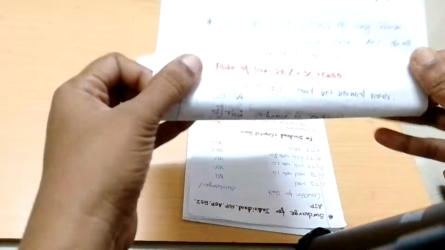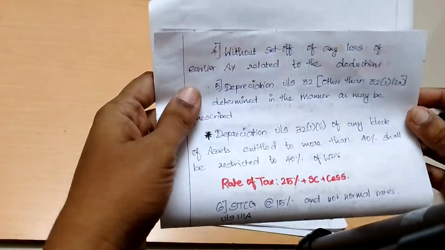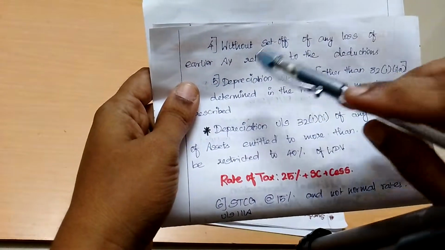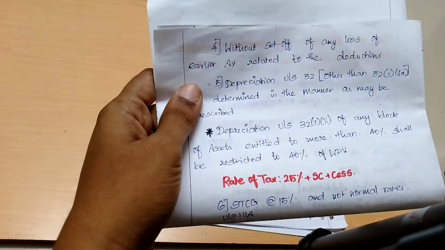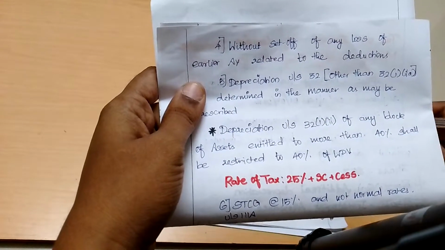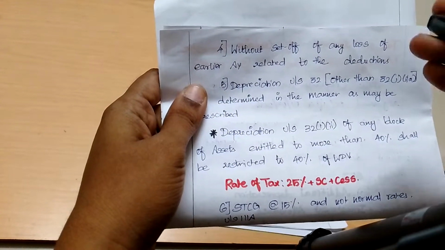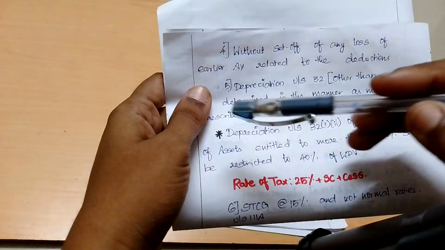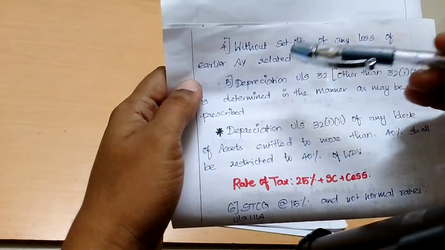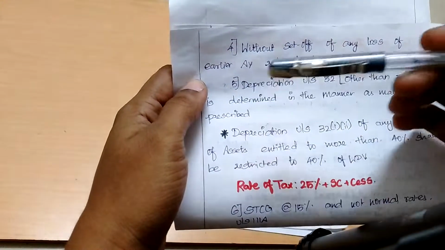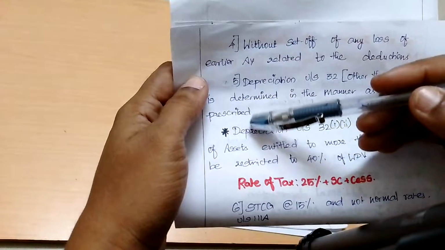and without set off of any losses, which means without deducting the sections and without set off of any loss of earlier assessment year. If you have incurred any loss in the earlier assessment year because you claimed the deduction, which means your total income comes around 1000, but you have claimed a deduction of 2000, then you will incur a loss of rupees 1000.